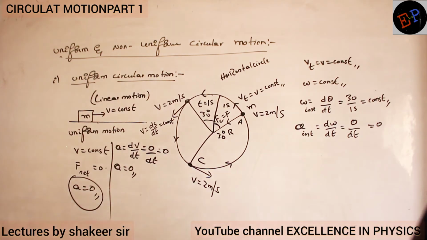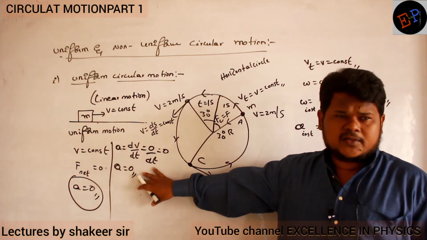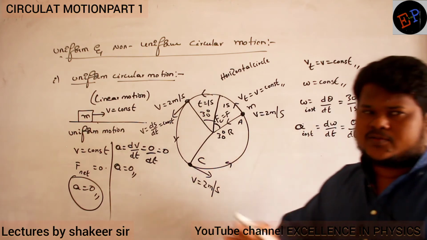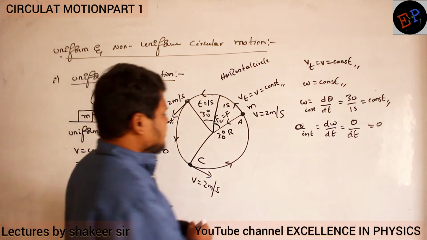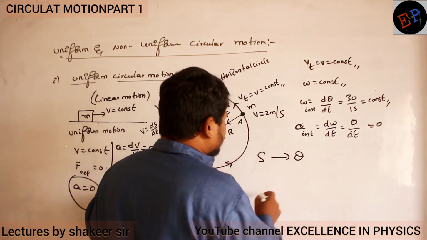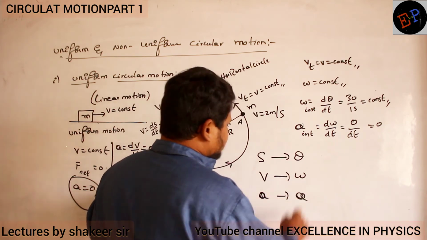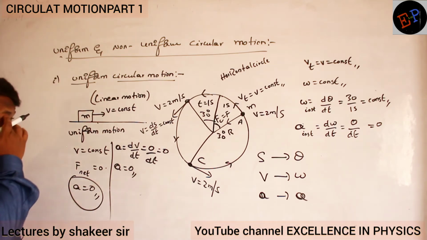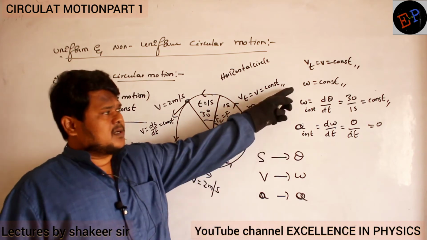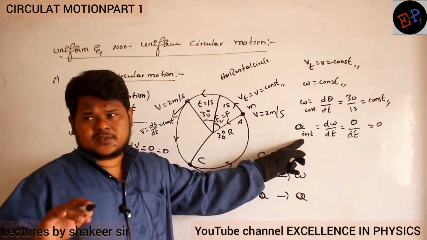So we are trying to compare linear motion and circular motion. The same concept we are doing here also. There is no other change, just the parameters are changed. Instead of displacement we are using theta. Instead of velocity we are using omega. Instead of acceleration we are using alpha, angular acceleration. That's all, and everything else remains the same. So in uniform circular motion, angular velocity is a constant and angular acceleration is 0.